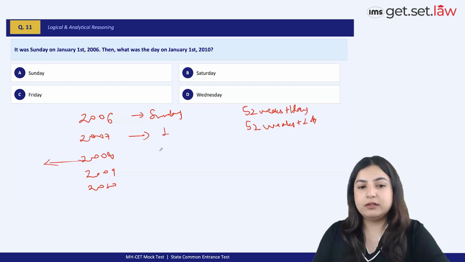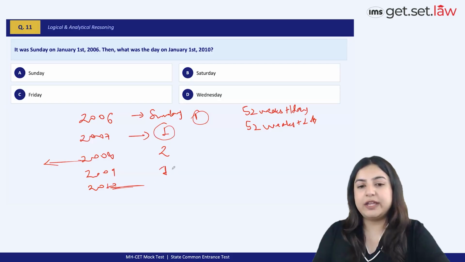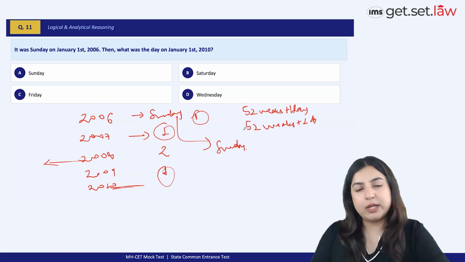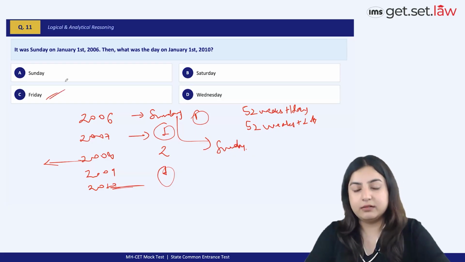You add 1 day here, right? You add 2 days here. You add 1 day from 2006 as well. And you add 1 day from 2009 as well, right? You don't have to really factor in 2010 because we have to calculate the day on January 1st, 2010. So, total of 1, 2, 3, 4, 5. 5 days you have to add to this Sunday, right? So Sunday, Monday, Tuesday, Wednesday, Thursday, and Friday. So the correct answer will be Friday here.